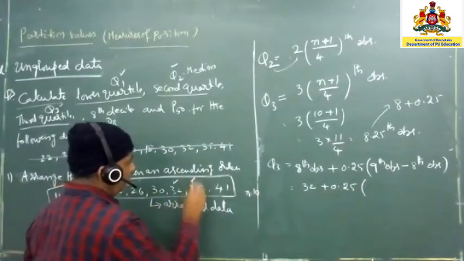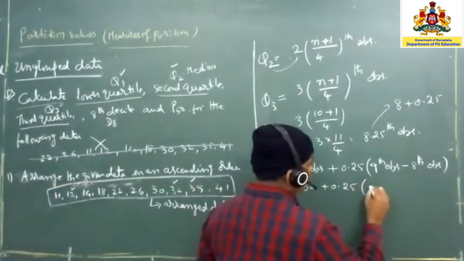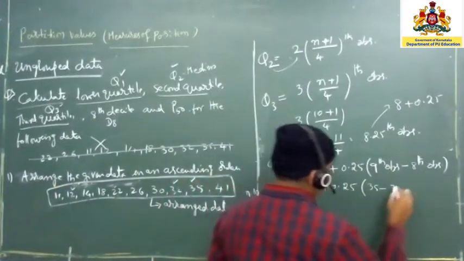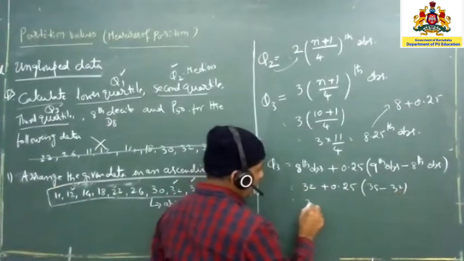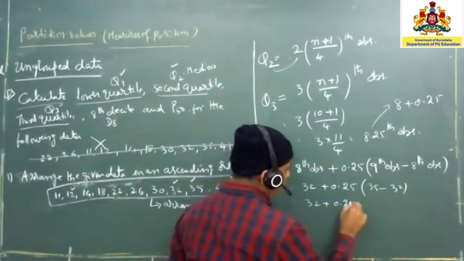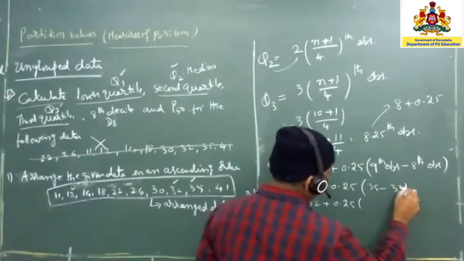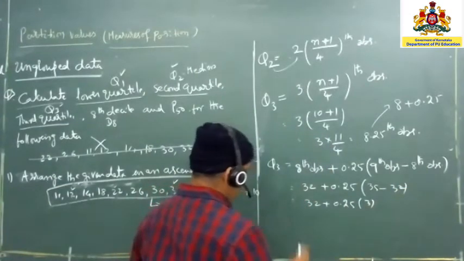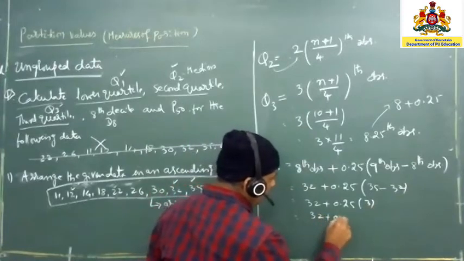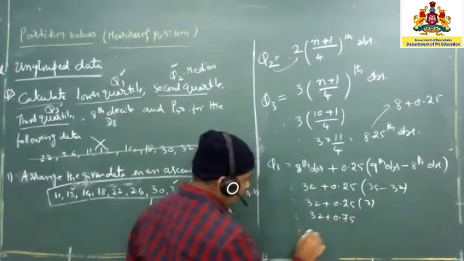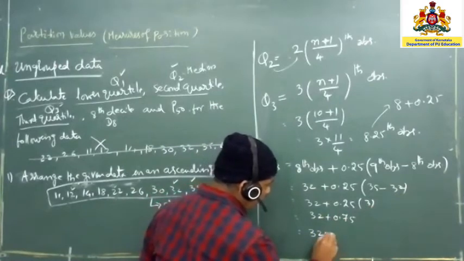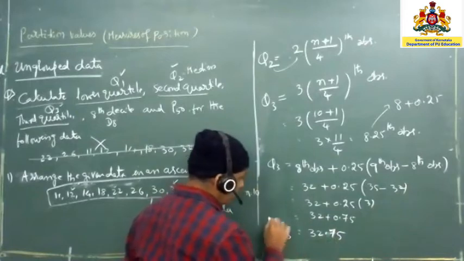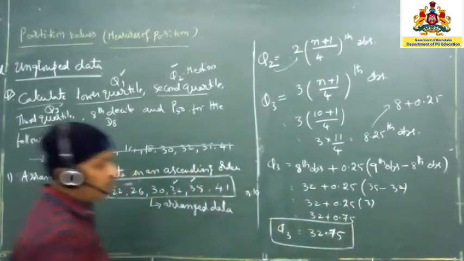The 9th one is 35. Always this should be greater than this one. So 35 minus 32. Now 32 plus 0.25 into 35 minus 32, which is 3. Understood? So now how much are you going to get here? 32 plus 0.75, you will get 32.75. So this is nothing but your Q3. Clear?